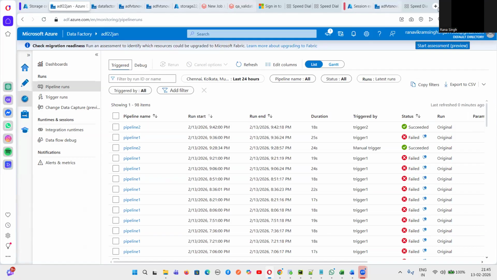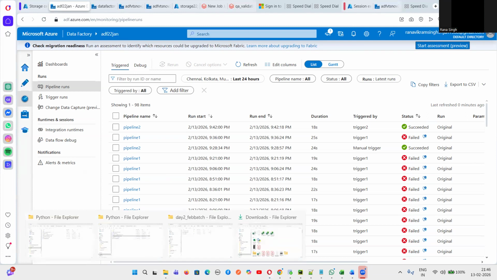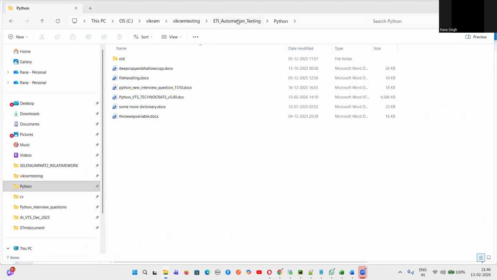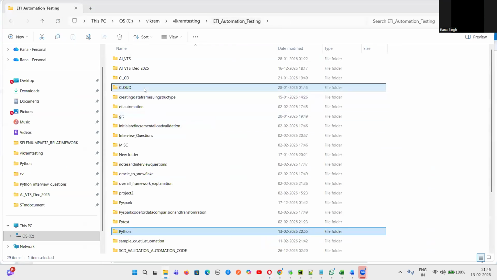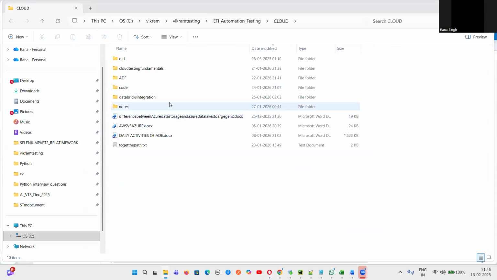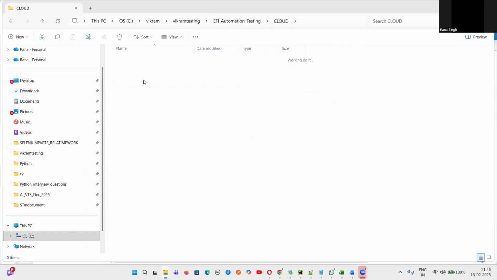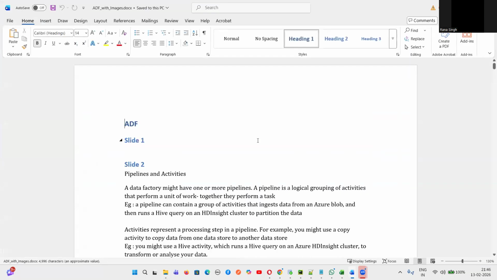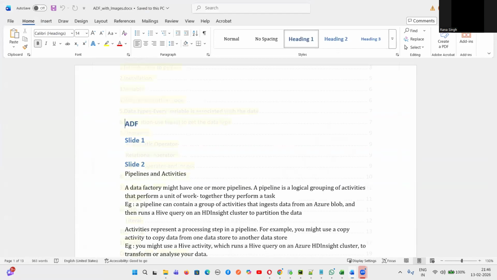Do you have notes? Yes, guys, I have proper notes for cloud-based testing. I will share you the screenshots and everything. I have the complete notes, whatever we are doing in ADF and how we are doing it.